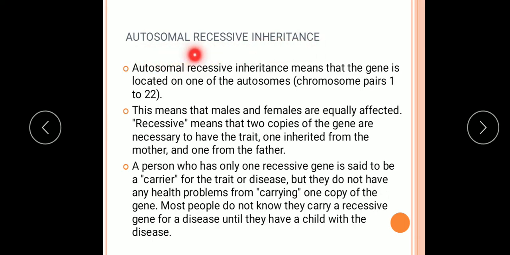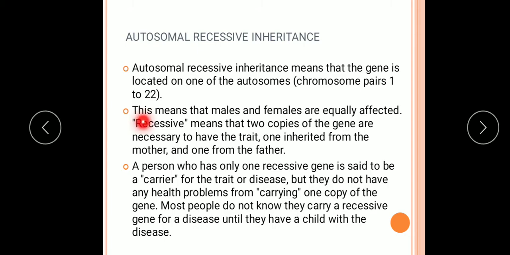Now we will come to the autosomal recessive inheritance. Autosomal means the genes which are located on the autosomes. So autosomal recessive inheritance means that the gene is located on one of the autosomes. There are 22 pairs of chromosomes present in the human, and suppose this recessive gene is located on one of the autosomes, then its inheritance is termed as the autosomal recessive inheritance.